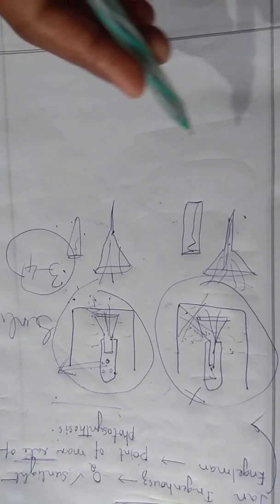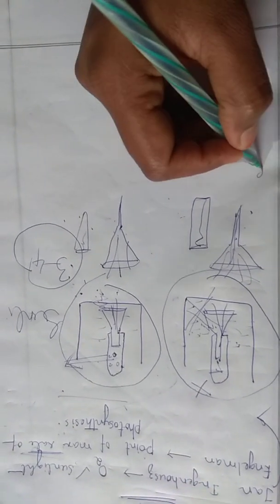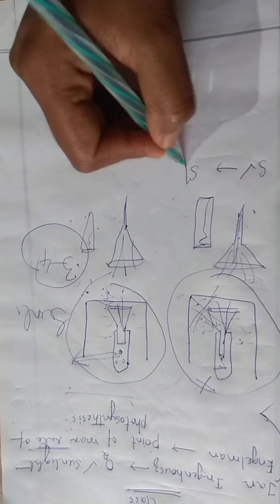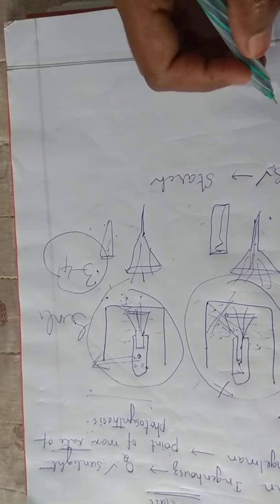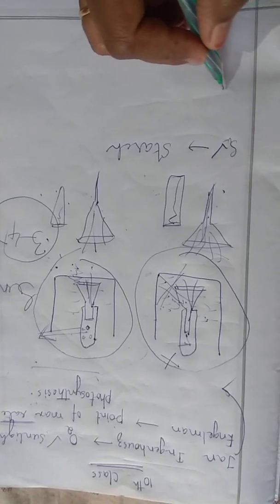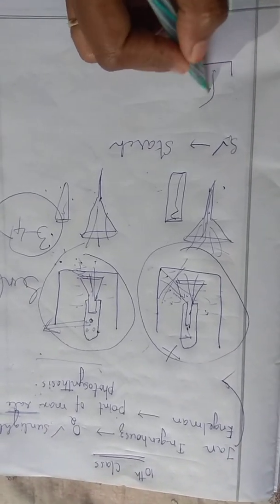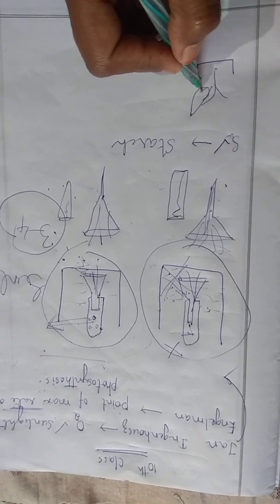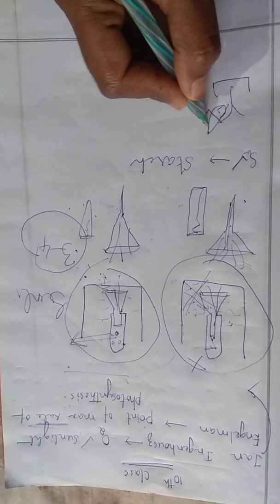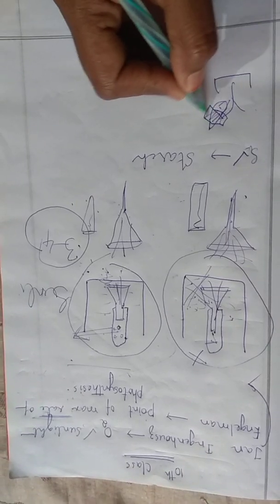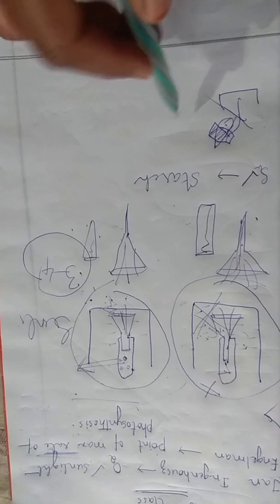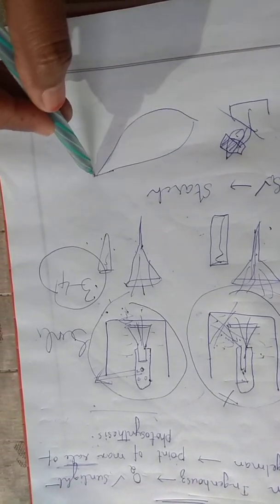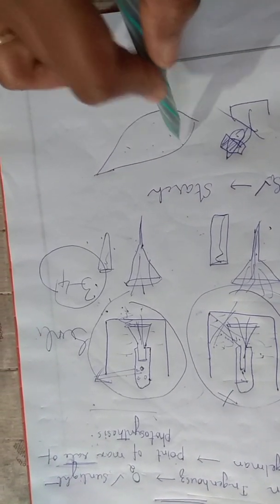Next experiment: sunlight is necessary for the formation of starch. That means starch will be formed only in the presence of sunlight. Here they took one pot, and from that pot they took one leaf. To that leaf they attached black paper and waited for 2 to 3 hours. After that they removed the leaf and applied iodine solution.